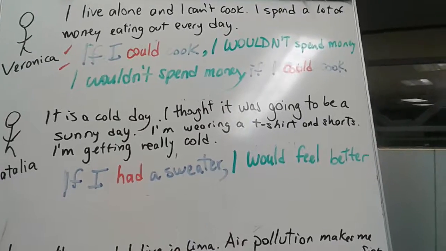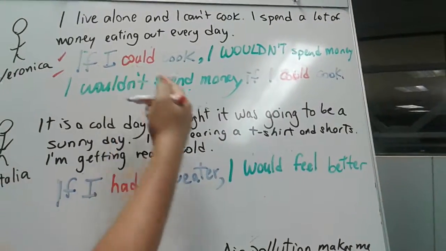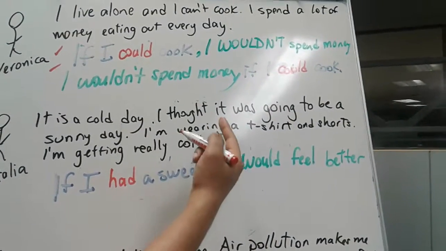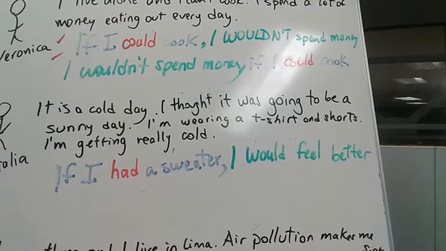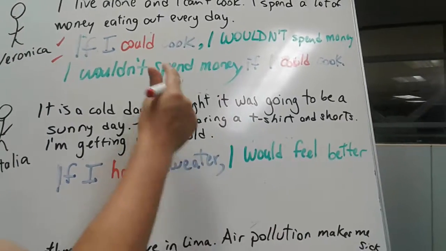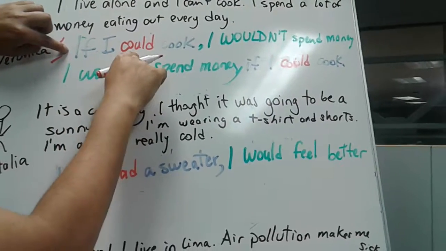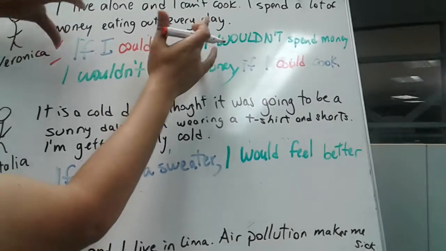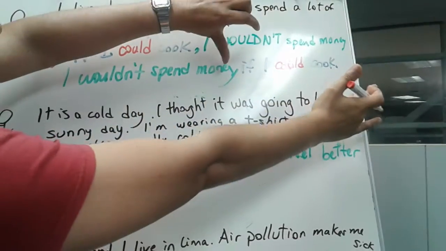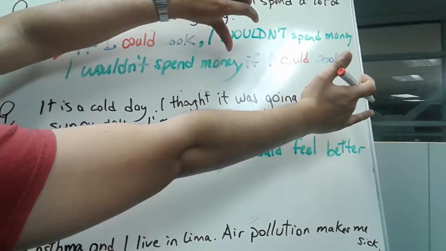So how can you tell where in the sentence you're going to use the past tense and where in the sentence you're going to use the would? Well, that's something you have to tell according to the clause. If the clause has the if, you have to use the past tense. So this has the if, use the past tense. But the if clause can be at the end of the sentence, the second half of the sentence.